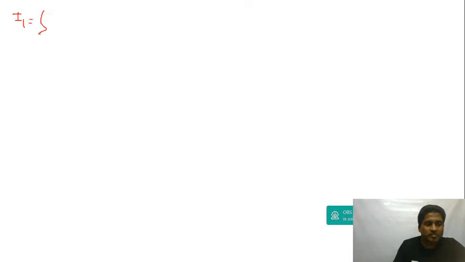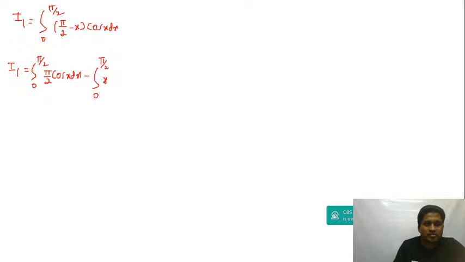So I1 is equal to integration 0 to pi by 2 of pi by 2 minus x, and sine of 90 minus x is equal to cos x. So I1 is equal to integral 0 to pi by 2 of pi by 2 into cos x, minus integration 0 to pi by 2 of x into cos x dx.